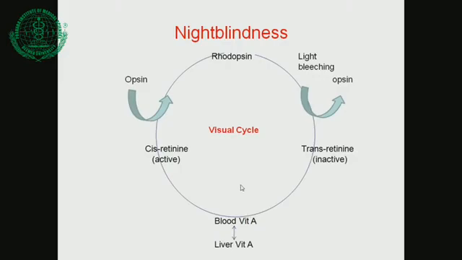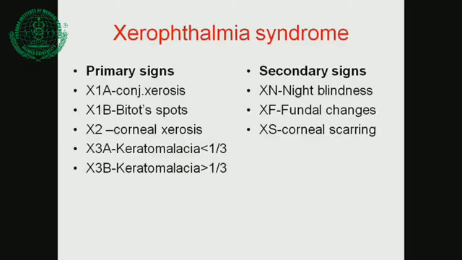That is why there is a delayed vision in the night, and that is called night blindness. So there is delayed adaptation for the light in children, or in adults also. Now everybody knows this xerophthalmia syndrome. You may have a short note on xerophthalmia. So you can write a rhodopsin cycle and you can write the primary signs and secondary signs.